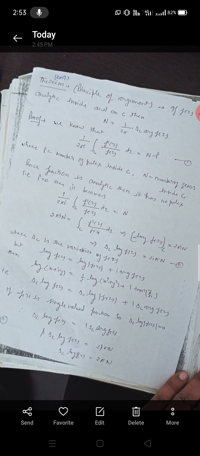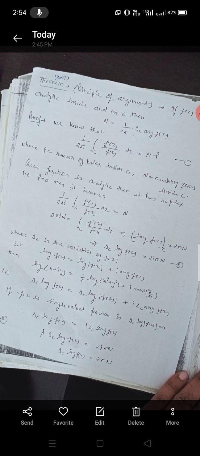Now we see the theorem, the principle of arguments. If f(z) is analytic inside and on C, then capital N is equal to 1 upon 2 pi delta C argument of f(z). We know that 1 upon 2 pi i integral over C of f dash z over f(z) dz is equal to N minus P. This is equation first, where P is the number of poles inside C and N is the number of zeros inside C.